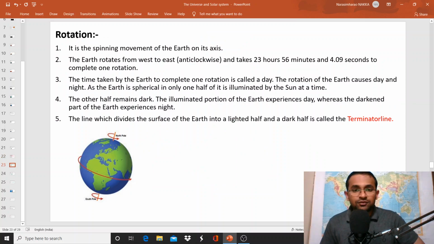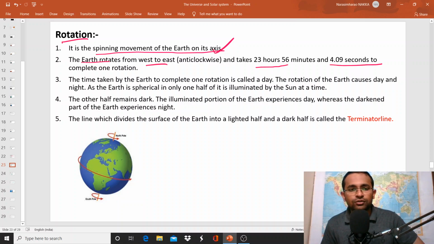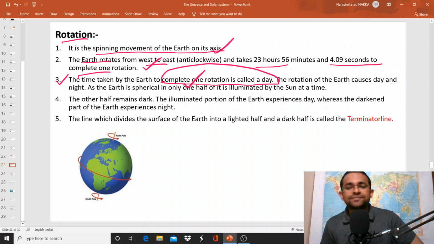And as far as the rotation is concerned, it is the spinning movement of the earth on its axis, and the earth rotates from west to east and takes 23 hours 56 minutes and 4.90 seconds to complete one rotation. So the time taken by the earth to complete one rotation is called a day, and the time taken by the earth to complete one revolution is called a year.